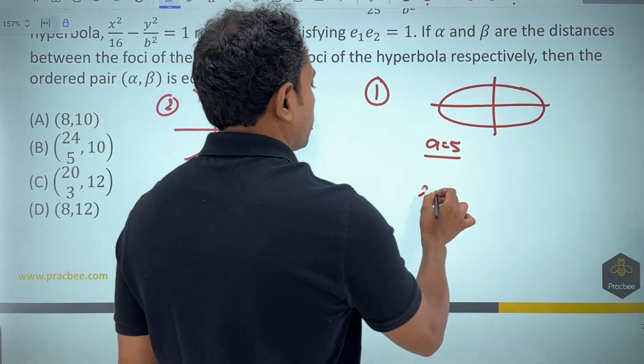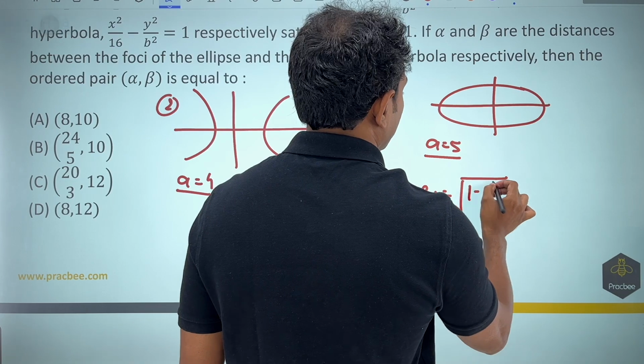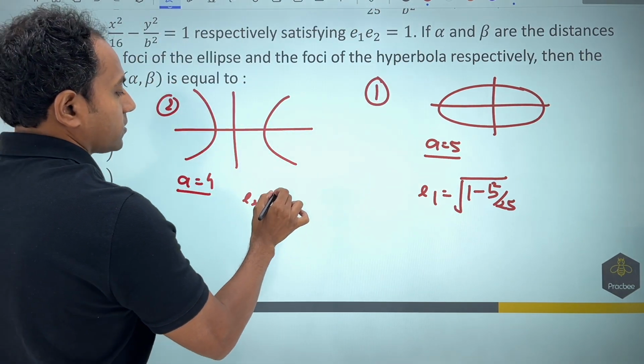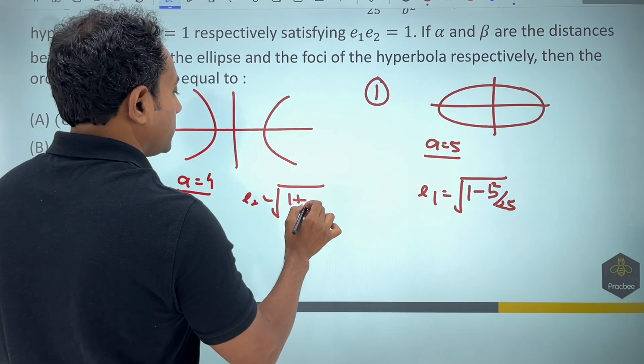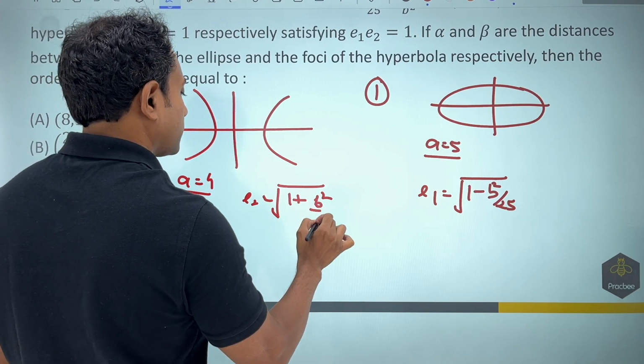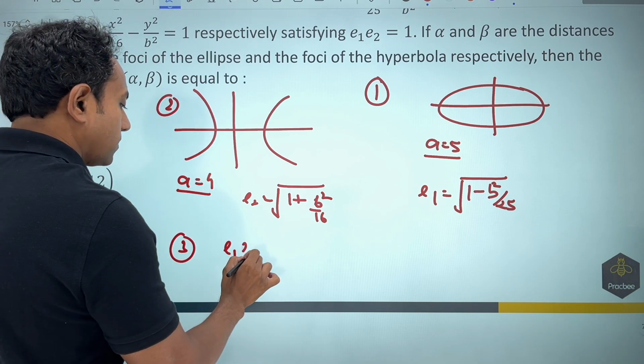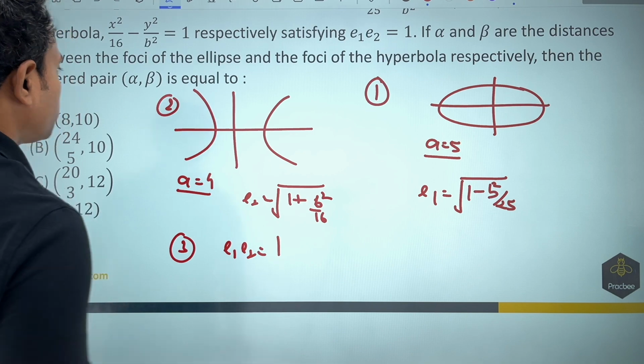They are saying that e1 e2 is equal to 1. So let us find e1 from here. It is root of 1 minus b square by a square. And from here e2, if I write, it is nothing but root of 1 plus b square by a square, so b square by 16. Then the third part, what they are saying is, if you write e1 e2, it is given as 1.